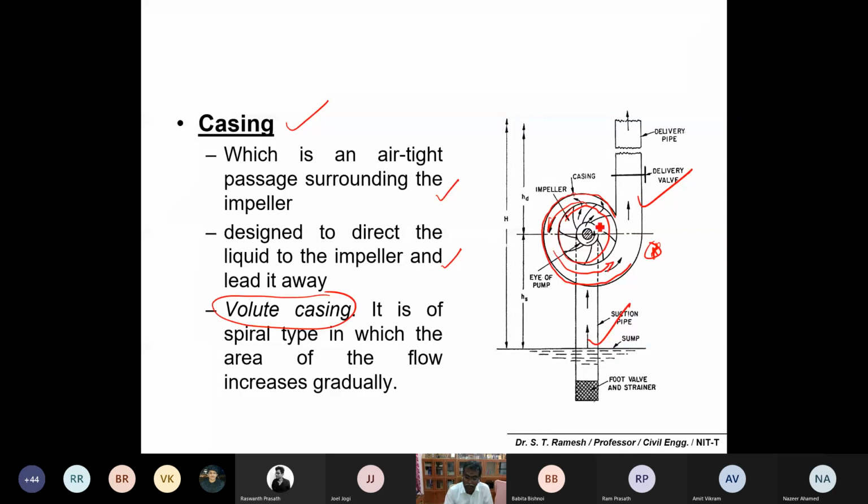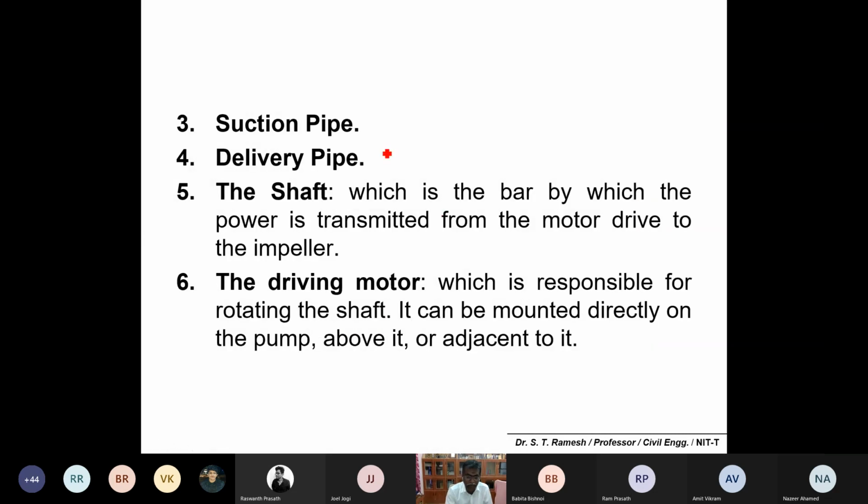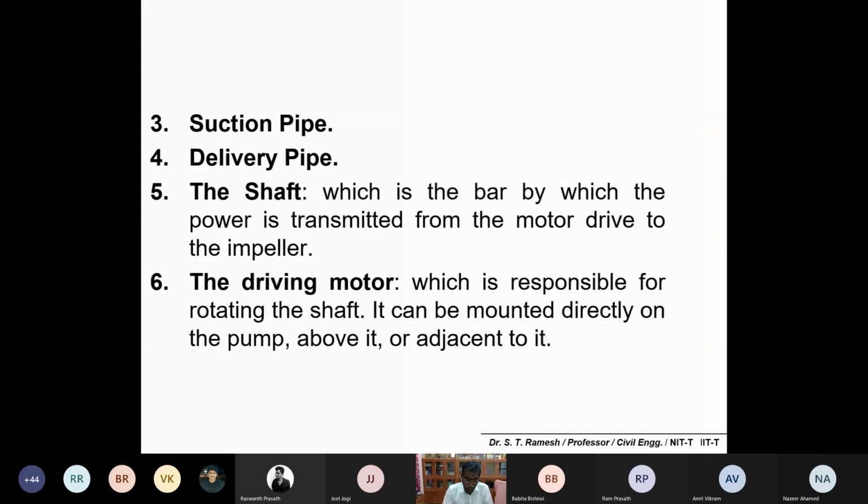The suction pipe is below the ground, through which water is pumped, and the delivery pipe is above the ground level. Then the shaft is the bar by which power is transmitted from the motor to the impeller, thereby the impeller rotates. The driving motor is responsible for rotating the shaft. It can be mounted on the pump, above it or adjacent to it. So please make a note.